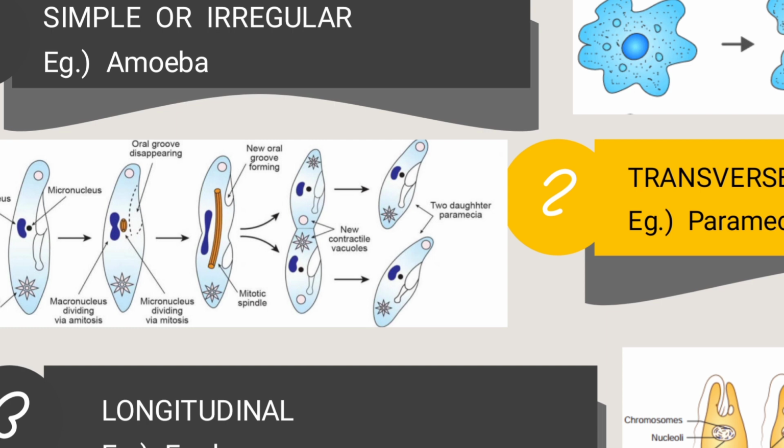Amitosis is a very simple division, with no involvement of spindle fibers, whereas mitosis involves spindle fibers. You have learned the various mitosis stages, right? Prophase, metaphase, anaphase, telophase. That is a little more complicated, whereas amitosis is just a simple division of a cell. So this is the transverse fission that occurs in paramecium.